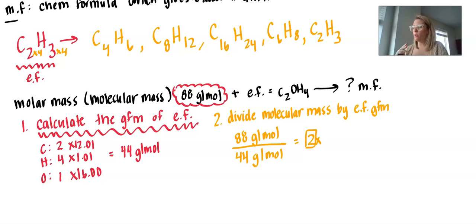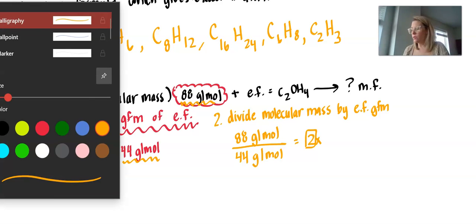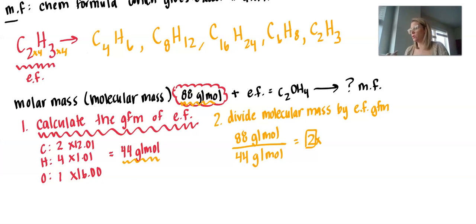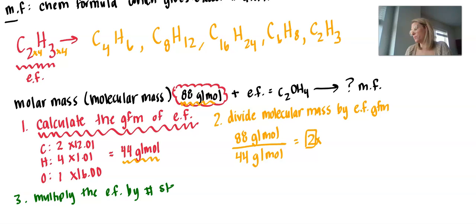But again, think about it. We're looking for a set of numbers that fits within that ratio. And so if we have a 44 grams per mole mass, but our substance actually has 88 grams per mole, we know that really we have double the number of atoms that we had initially thought. And so the last step, step 3, we're going to multiply the empirical formula by the number from step 2.